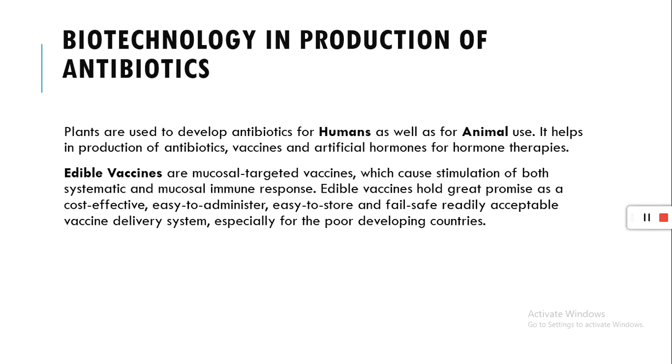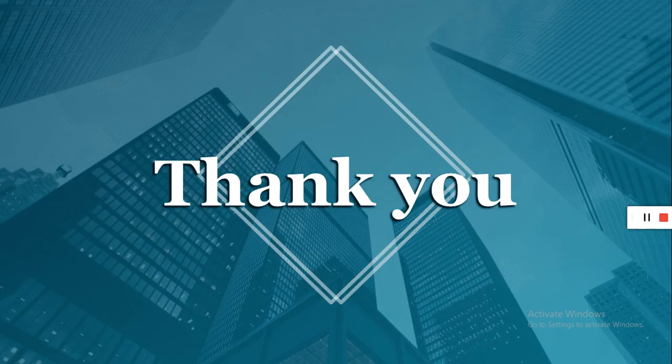Next is biotechnology in production of antibiotics. Plants are used to develop antibiotics for humans as well as for animals. It helps in production of antibiotics, vaccines and artificial hormones for hormone therapy. Edible vaccines are mucosal targeted vaccines which cause stimulation of both systemic and mucosal immune response. Edible vaccines hold great promise as a cost effective, easy to administer, easy to store and fail safe, readily acceptable vaccine delivery system, especially for the poor developing countries.